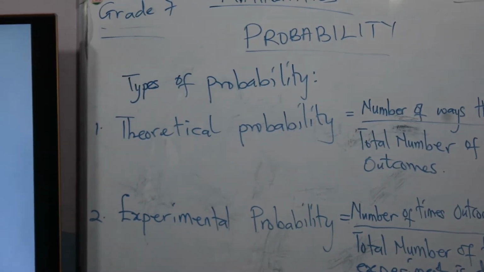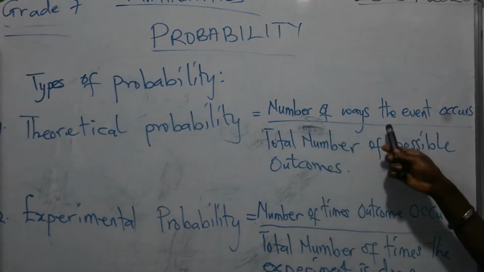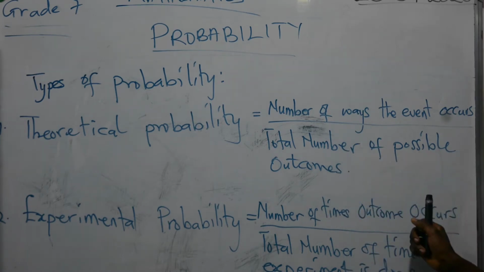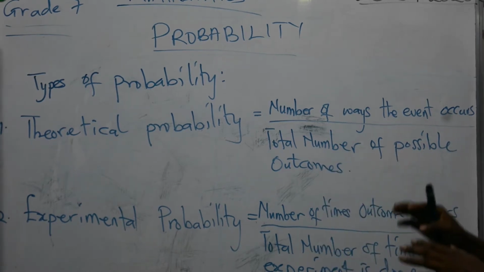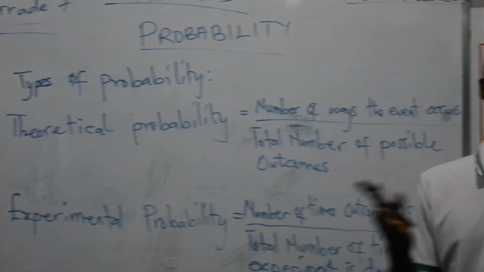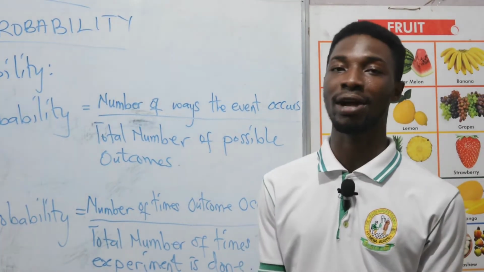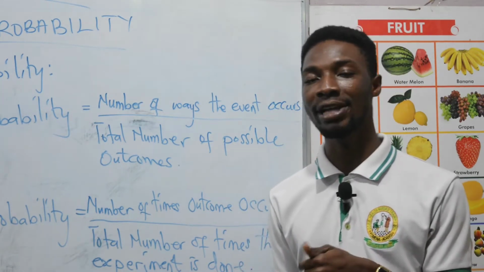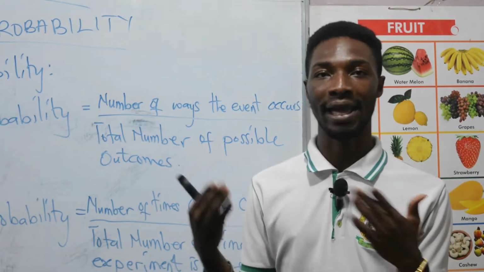What is theoretical probability? Theoretical probability is calculated as number of ways the event occurs divided by the total number of possible outcomes. Theoretical probability talks about natural events like a woman is pregnant. We know that if someone is pregnant, the person either gives birth to a boy or a girl.